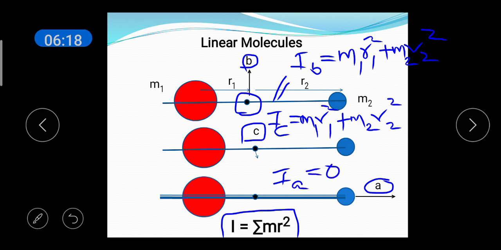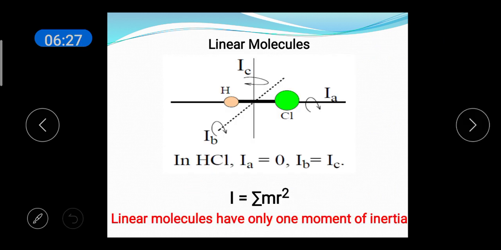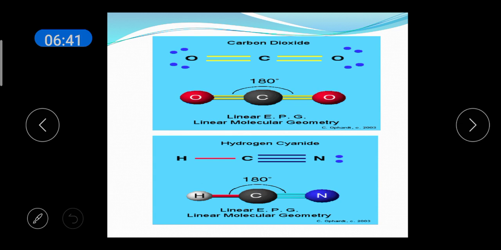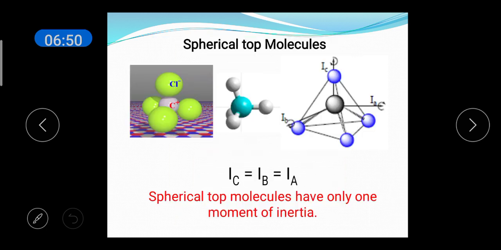So, you can see that for a linear diatomic molecule, IA is equal to 0, IB is equal to IC. So, you can say that for any linear molecule, IA is equal to 0, IB is equal to IC. So, linear molecules have only one moment of inertia. Carbon dioxide, it is a triatomic molecule, a linear molecule. Hydrogen cyanide, it is again an example of a linear molecule.